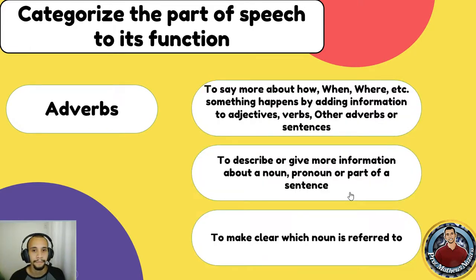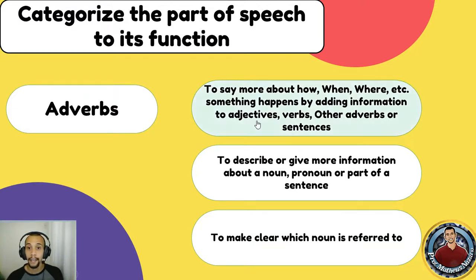All right. And here we have our fourth part of speech, which would be adverbs. So looking at the options, think about it. What are adverbs? How do they behave in a sentence? To say more about how, when, where, etc., something happens by adding information to adjectives, verbs, other adverbs, or sentences. To describe or give more information about a noun, pronoun, or part of a sentence. Or to make clear which noun is referred to. What do you think? You can pause the video.